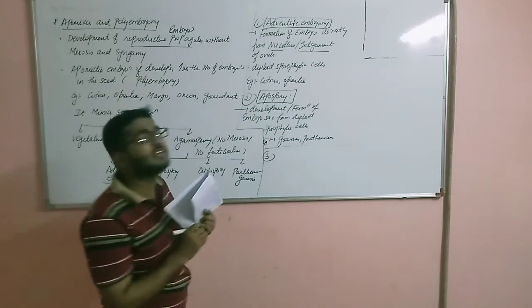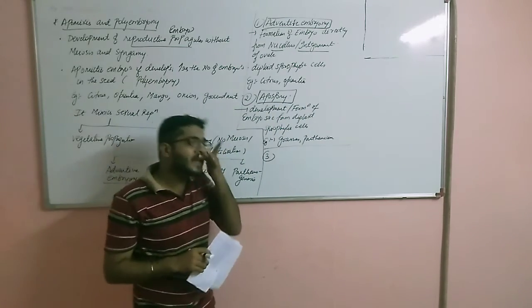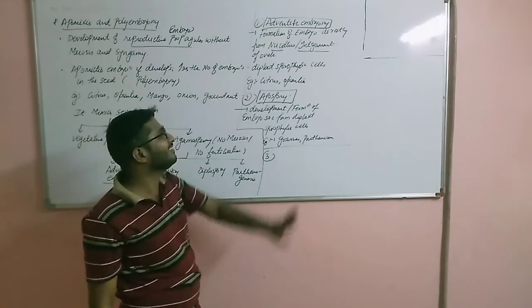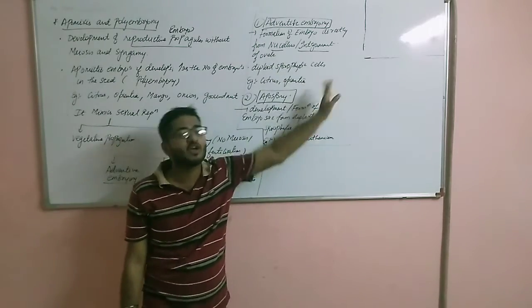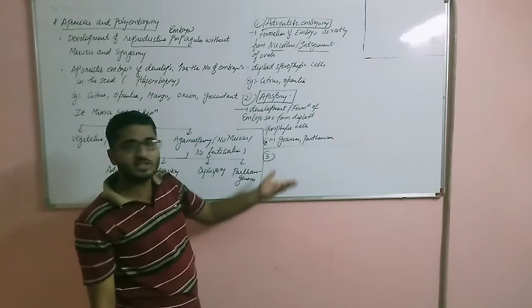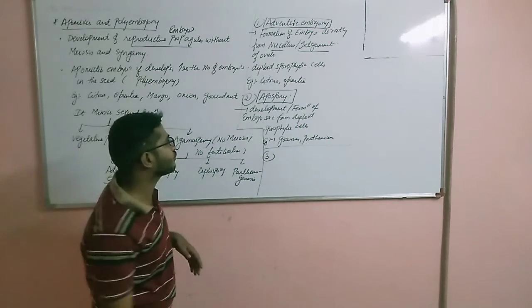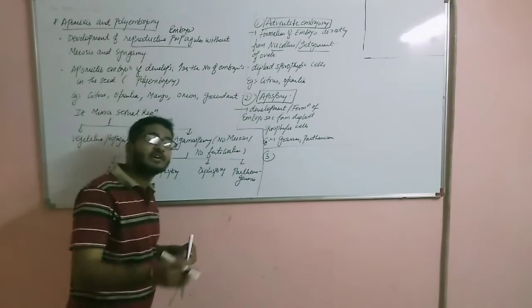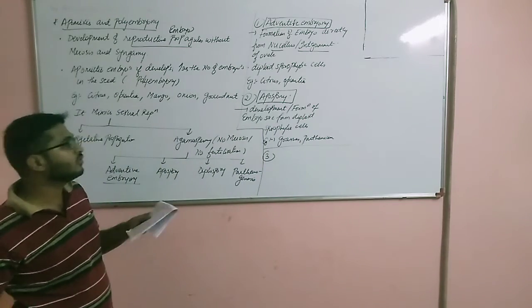In case of adventitious embryony, the embryo is formed from the sporophytic, diploid sporophytic cells, that is either the cells of the nucellus or integument. Here embryo sac, which is again a diploid structure, is formed. Within the embryo sac, embryo will also be developed, right? So this is the only difference between adventitious embryony as well as apospory.